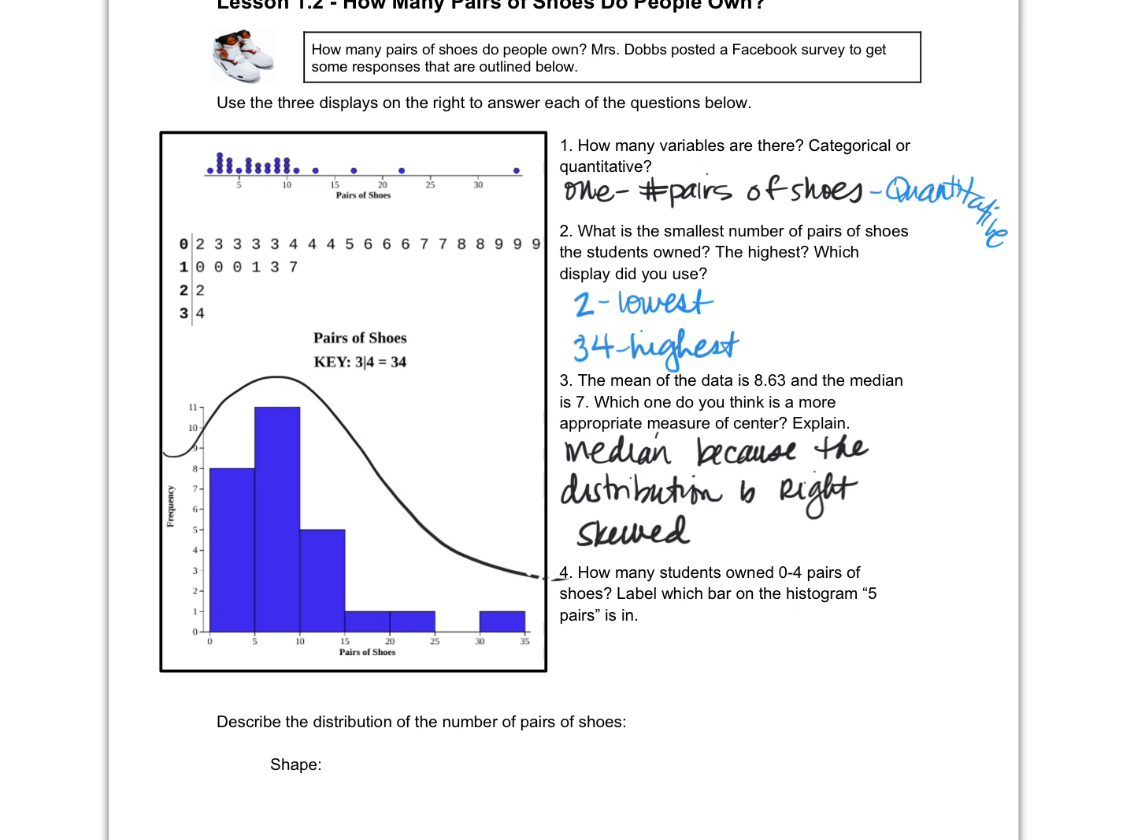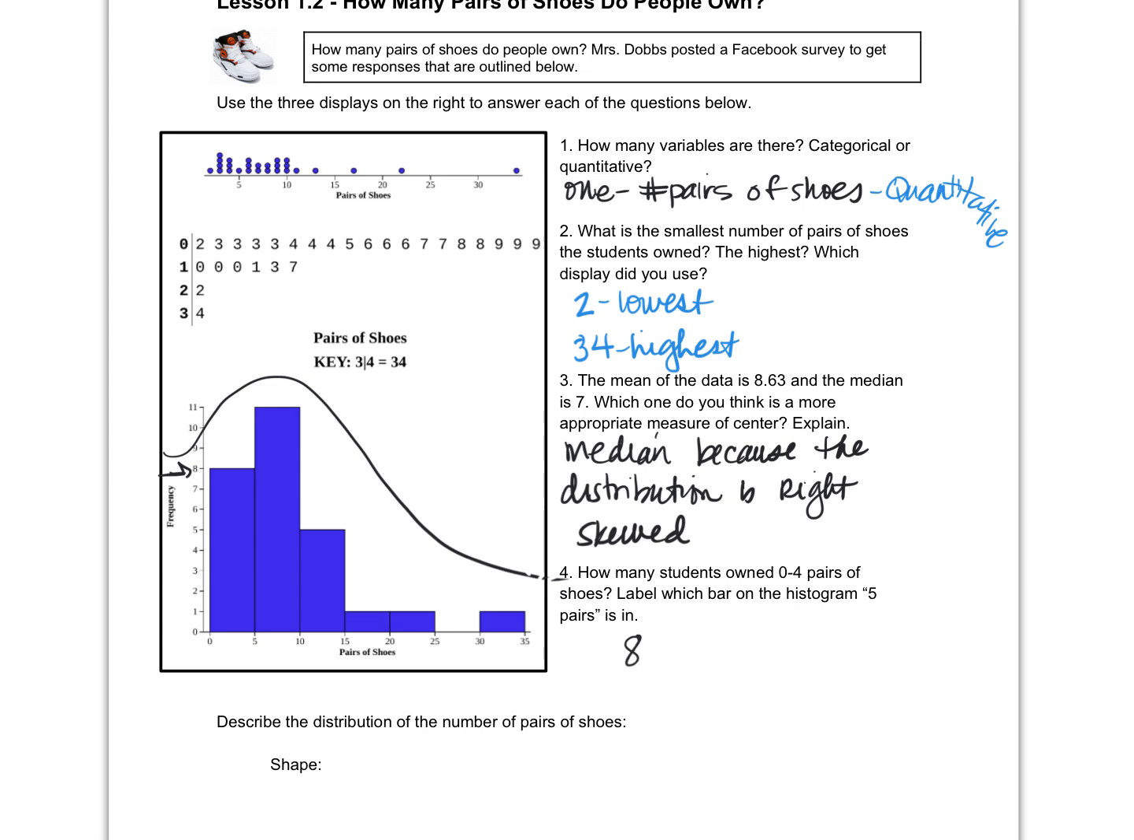All right, number 4. How many students owned 0 to 4 pairs of shoes based on that histogram? Everybody agree? 8? 8 students. Then we know that because it goes up to the frequency of 8. So notice on the histogram, your y-axis is not percents in this case. It's frequencies, counts. How many people in each bin?